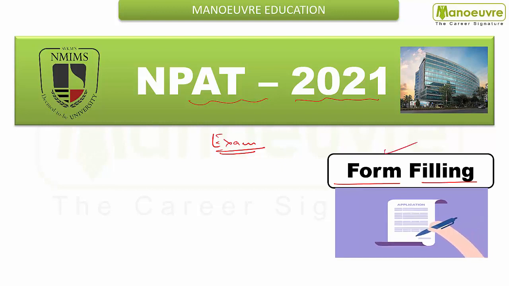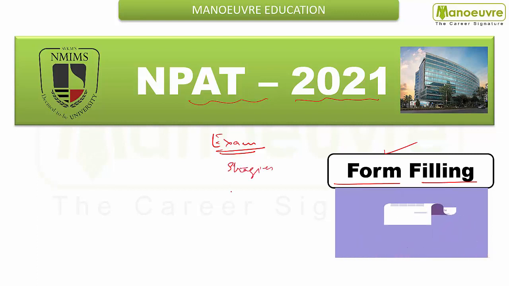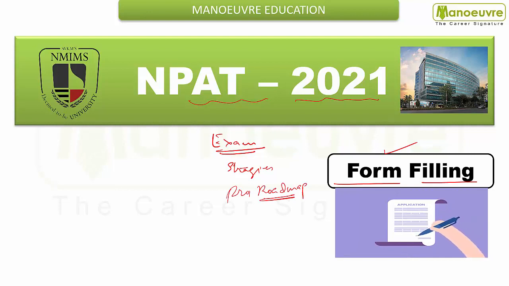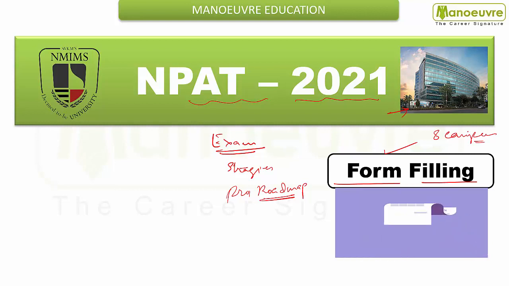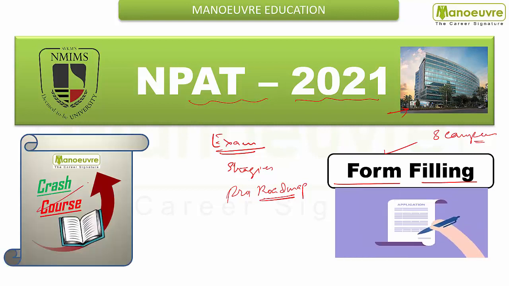the form filling process. Now as the dates are out, you have to plan all your strategies. You have to prepare a proper roadmap so that you can boost your preparation and you can easily enter into the NMIMS. There are 8 campuses of NMIMS you can target. So guys, if you have started your preparation, then it's well and good, and if you have not started yet, then you can add the Manual crash course to your preparation. So let's talk about the form filling process.